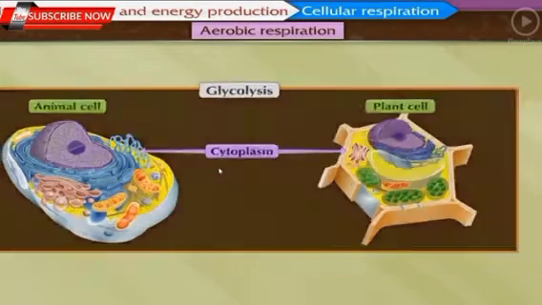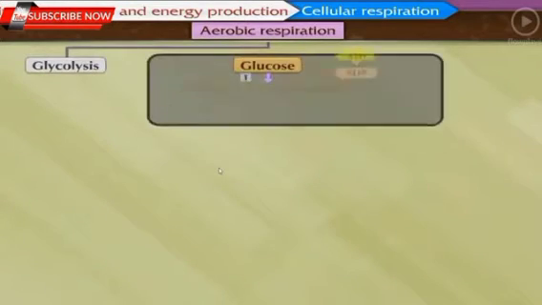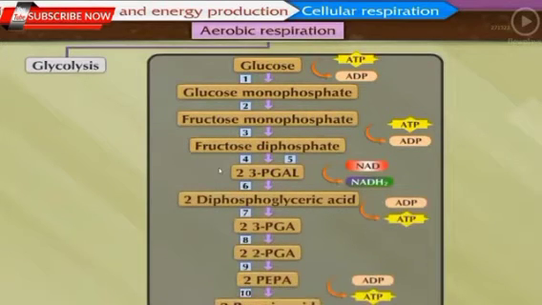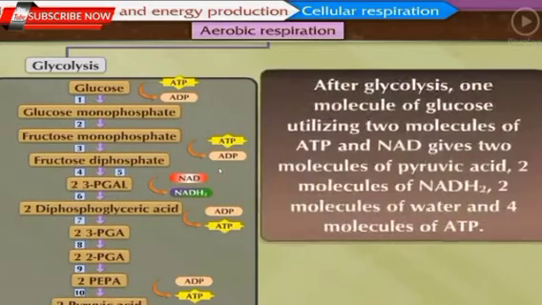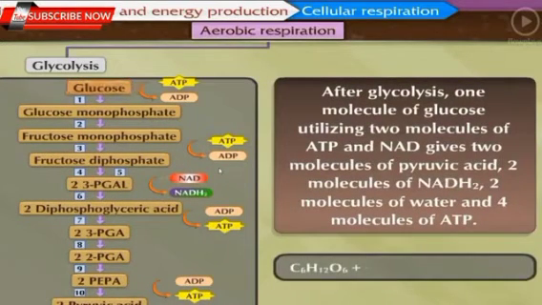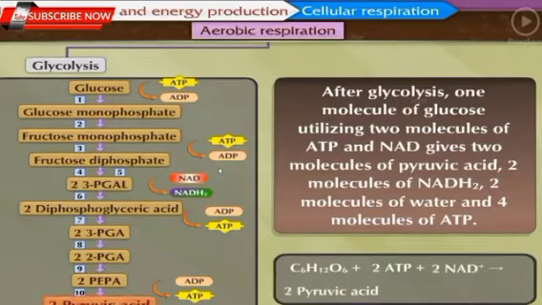A molecule of glucose is oxidized step by step. After glycolysis, one molecule of glucose utilizes 2 molecules of ATP and NAD, and gives 2 molecules of pyruvic acid, 2 molecules of NADH2, 2 molecules of water and 4 molecules of ATP.